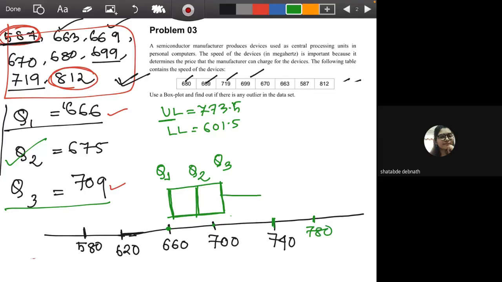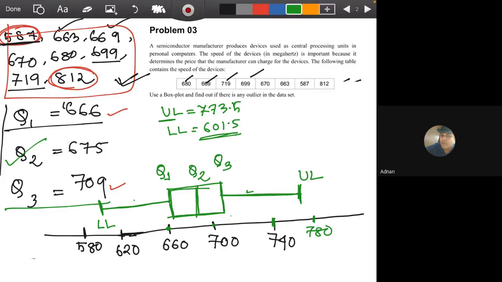So suppose the upper limit is somewhere here, and the lower limit is 601, somewhere here. So 580 is the lower outlier. Yes, and you have to draw the upper and lower limit, and this is the box plot. This is the box. These are called the whiskers, which show the upper and lower limit.